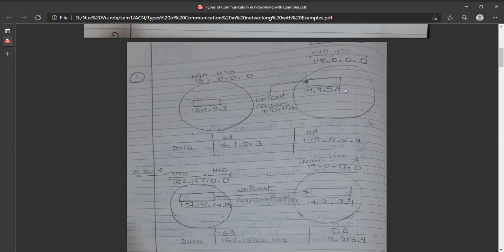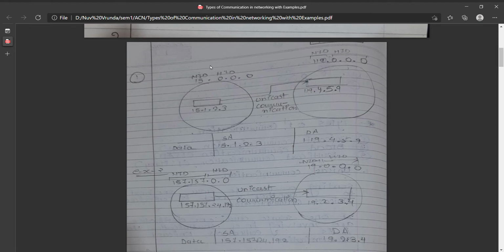Now another network is indicated by another circle, and the rectangle is 119.4.5.9. So another host has this IP address. This host's network ID is 119. So here we have to deal with two network IDs: 15.0.0.0 and 119.0.0.0.